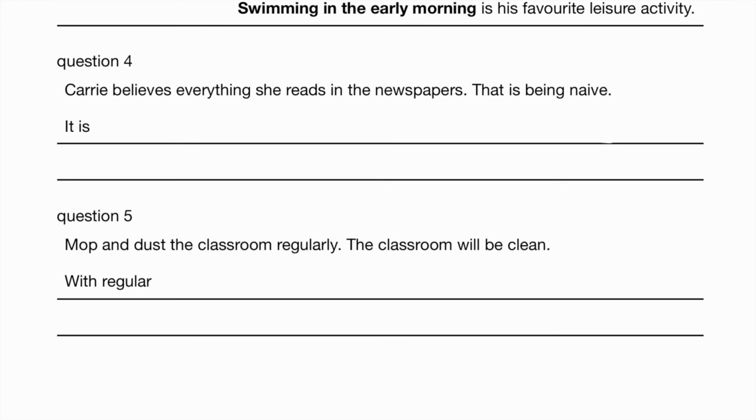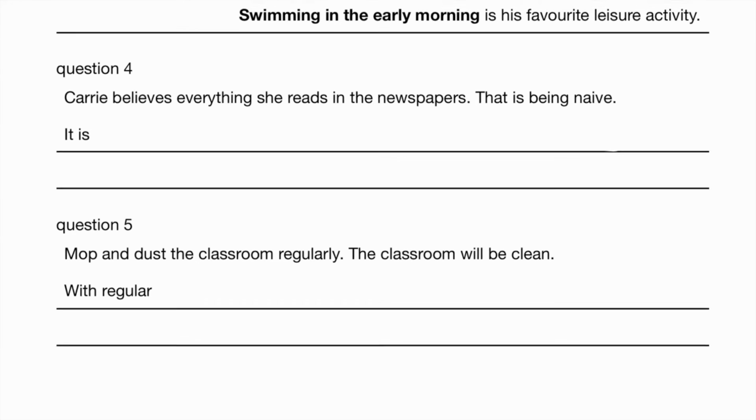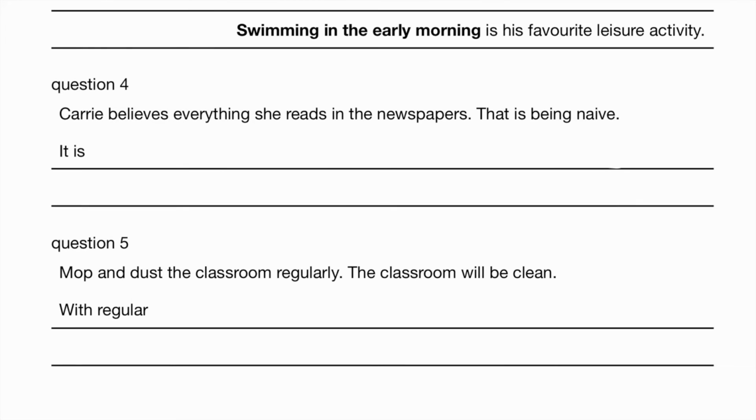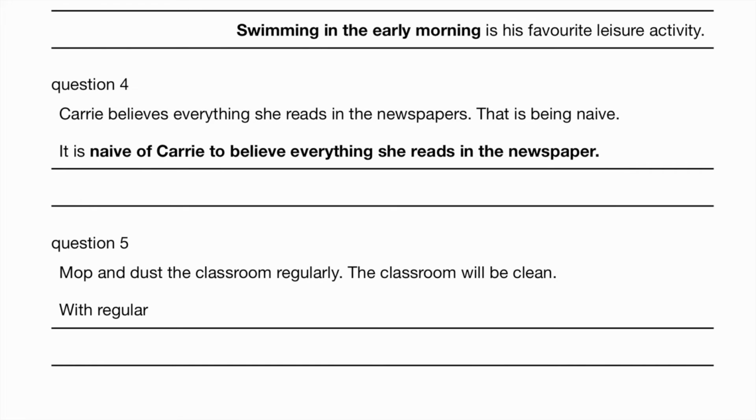Now to be naive is to have an innocent kind of ignorance, not knowing things in a very innocent way that can get you in trouble. So it is naive of Carrie to believe everything she reads in the newspapers, with an S there.